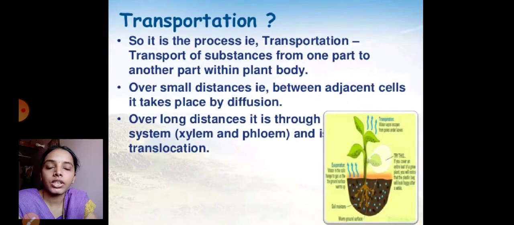So transportation is nothing but the movement of a substance from one part to another part within the plant body, it is translocated. Over a small distance, the transport occurs between adjacent cells, from one cell to another cell. That is what we call short distance transport. Whereas long distance transport involves the translocation of molecules. It involves xylem and phloem elements.